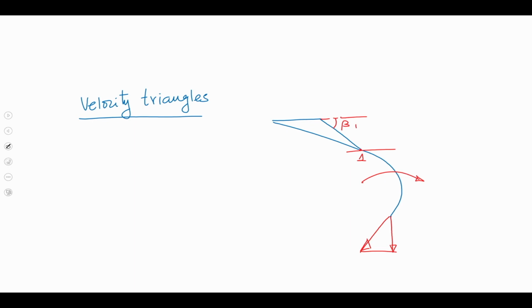So, this is W 1, this is C 1, this is U 1, and this is W 2, U 2 and C 2. This angle is beta 2.